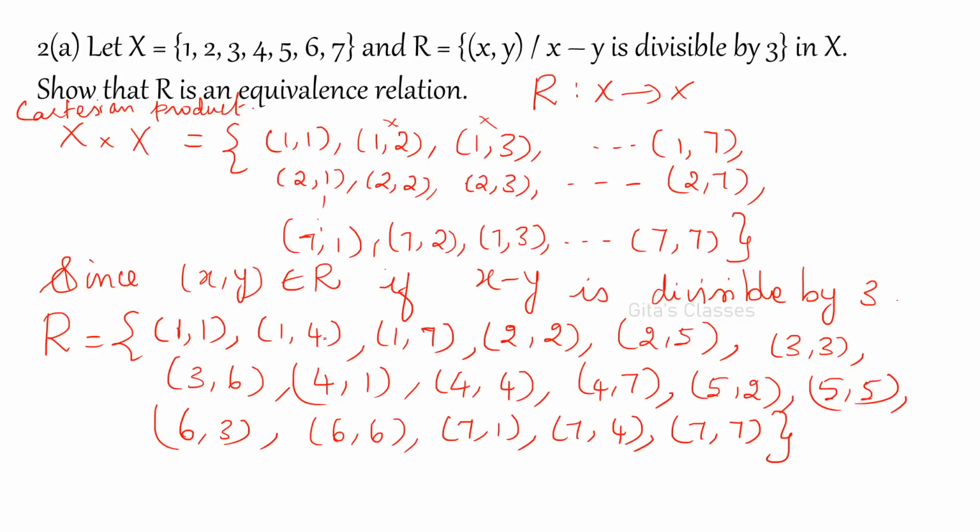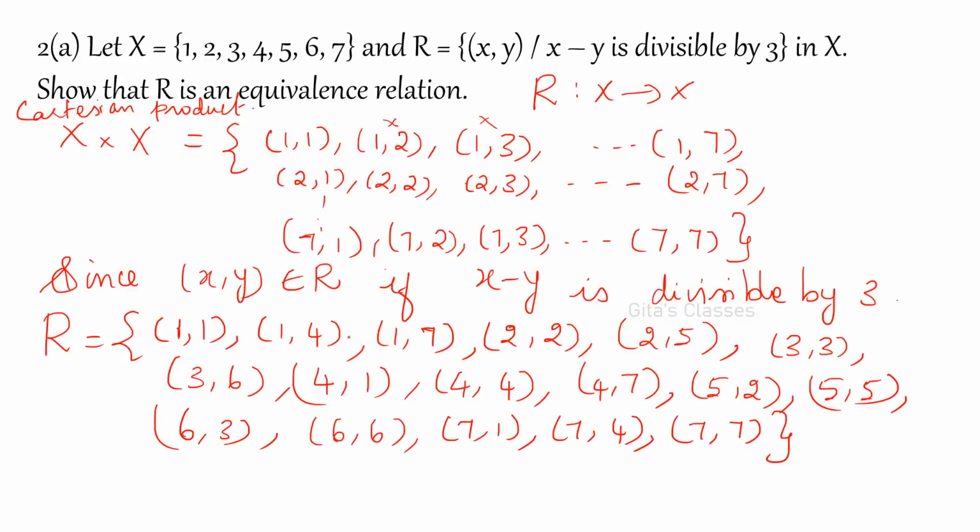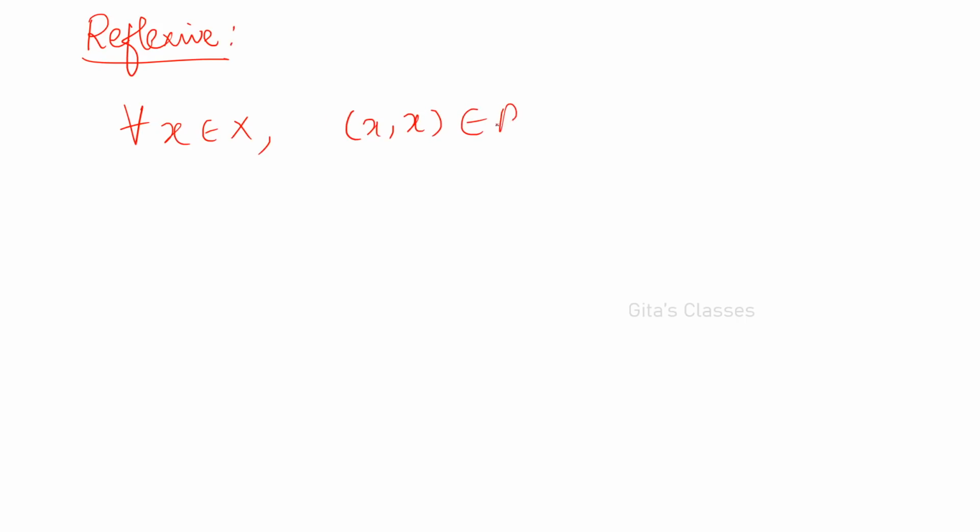Okay, so now we have to check. This is our relation. Now you have to check whether this is reflexive. What is the definition for an equivalence relation? You are asked to prove that R is an equivalence relation. So you have to prove whether it is reflexive, symmetric and transitive. Is it reflexive? What is the condition for reflexive? For all the elements in X, x should be related to x. That is, x comma x should be in the set R.